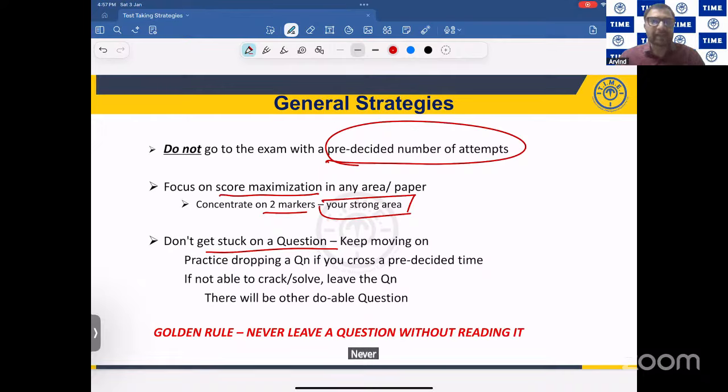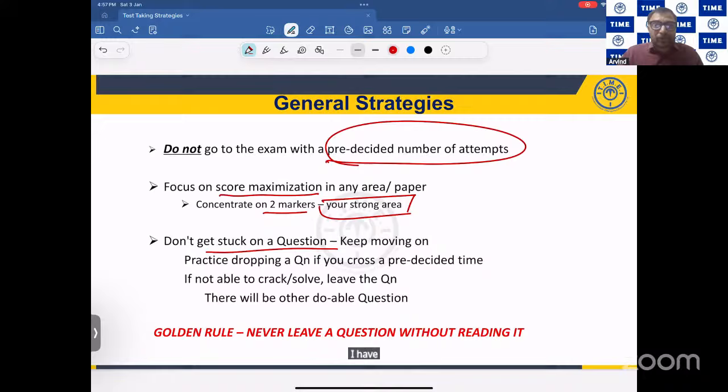Never ever have an ego battle with the question. What do I mean by ego battle? I'll give you an example. 2 days back, you solved one question. A similar question came in the actual GATE exam. So what will happen now?